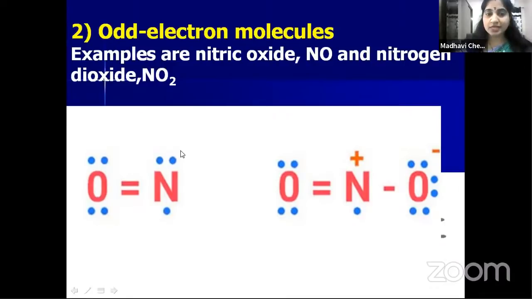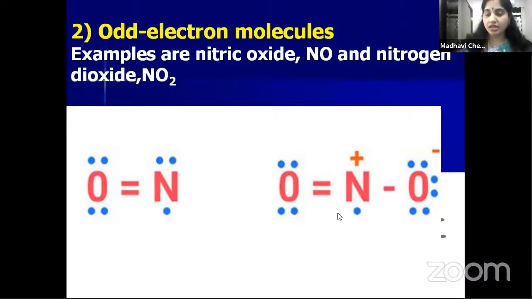So a total of 7 electrons are present around this nitrogen. 7 is an odd number, is it not? So the octet is not completed, and an odd number of electrons is present around the central atom in the case of nitric oxide. Now let us see nitrogen dioxide.